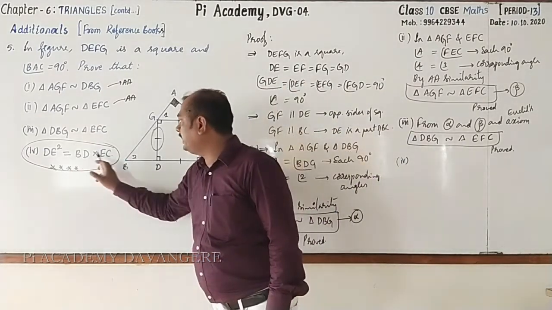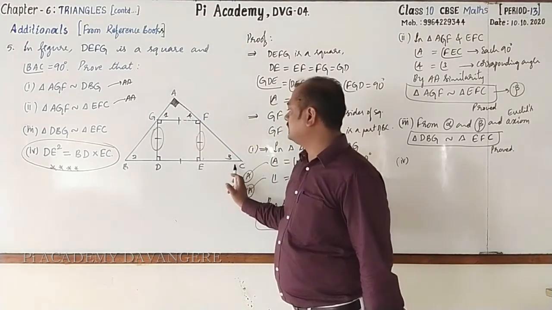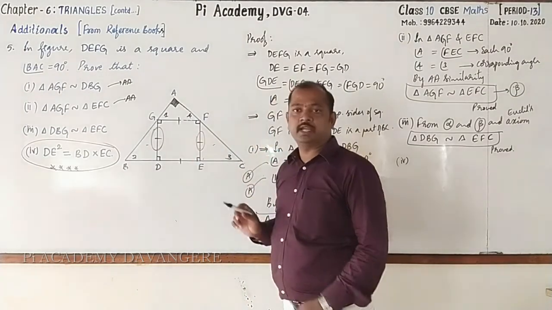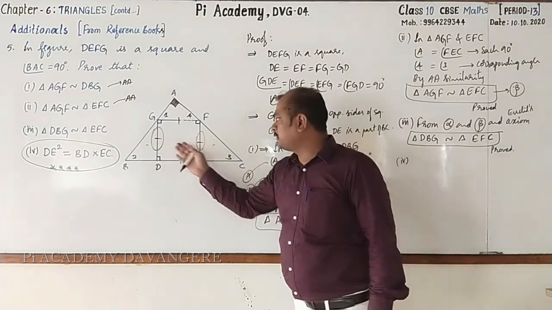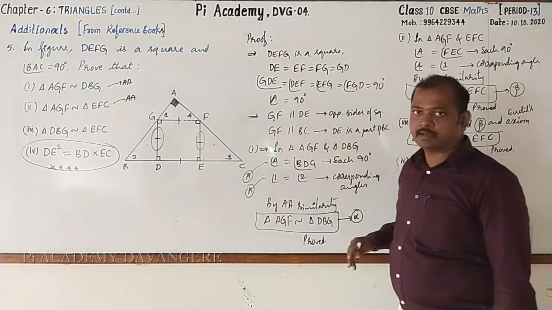Next, BD and DC. See that these are the sides of these two triangles. We have just proved the triangles are similar.